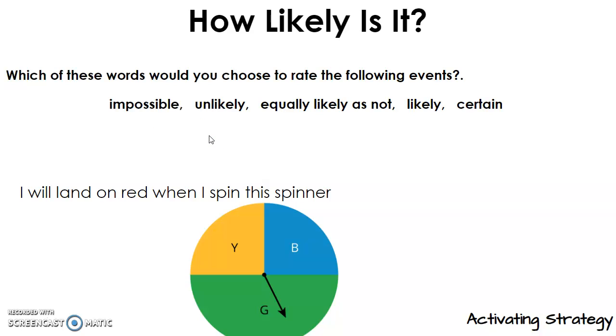What about red? Now we're kind of in impossible territory. Impossible means it literally can't happen. What about I will land on blue, yellow, or green? That's when we get to certain. That's what it has to be, one of those three. Okay.